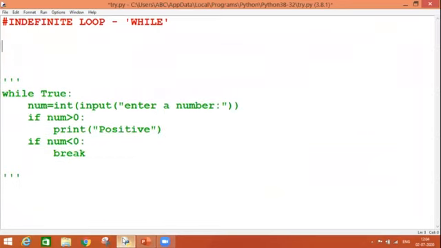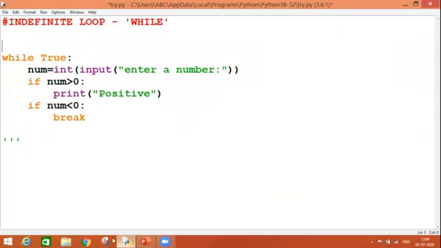So we have one already written program over here, and we are going to continue understanding this. Here there is a statement, while True. The Boolean value True we have used over here says that your while loop will remain true always and forever. After entering inside the loop, there is a number which we are going to accept from the user at runtime. Then we'll check the conditions, and accordingly I'll get the execution of my step.